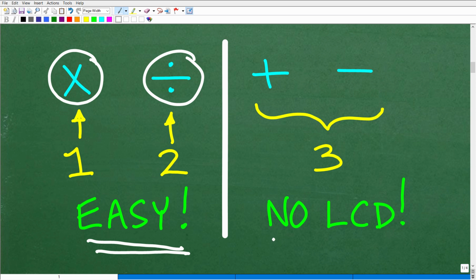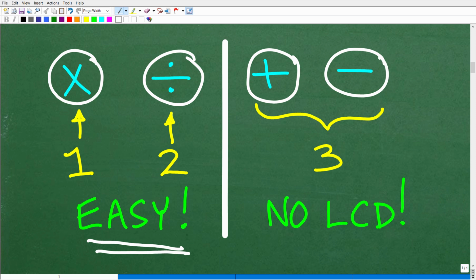Now, here is where it gets more interesting for students. We're going to be talking about adding and subtracting. So this is the third thing, okay? Now, some of you might be saying, well, why isn't this like 3 and 4? Well, here's the deal. Adding and subtracting fractions, you're basically doing the same thing. So if you know how to add fractions, you effectively know how to subtract fractions. And this is the area where students tend to struggle, because oftentimes you're going to have to find the lowest common denominator. And then students just don't like that. They don't understand that, the lowest common multiple, etc.